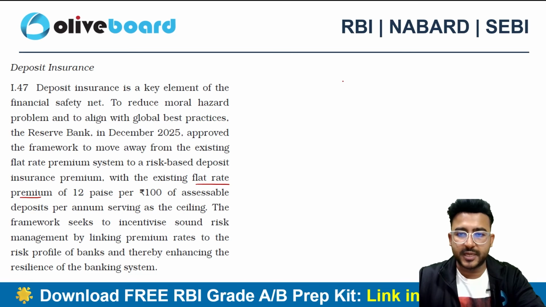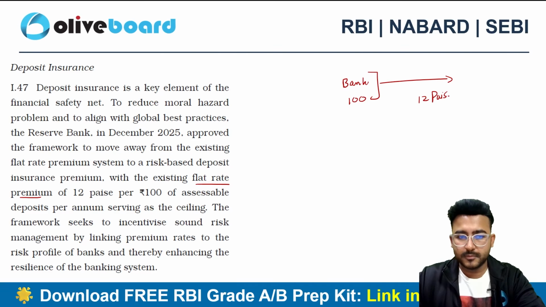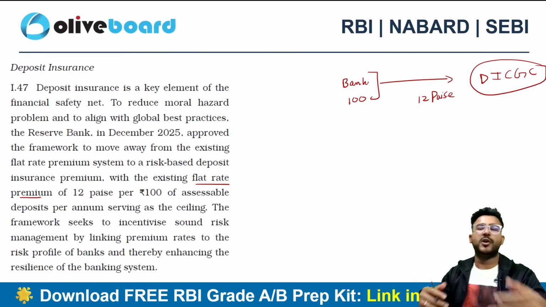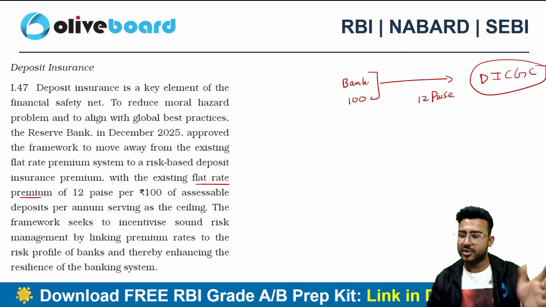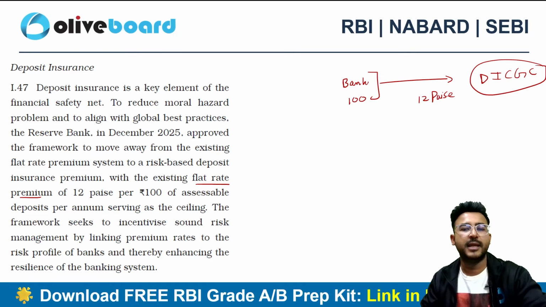So if you have deposited 100 rupees in the bank, the bank has to pay 12 paisa to DICGC for the insurance, right? Your deposits are insured up to 5 lakh rupees as of now in India.